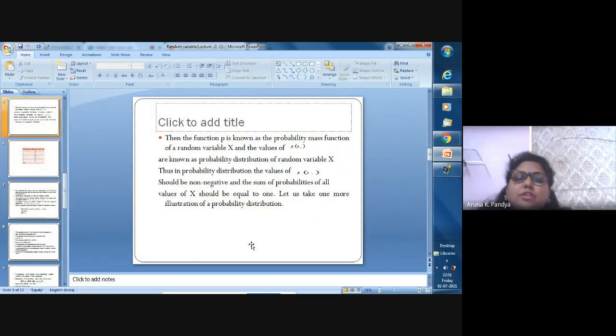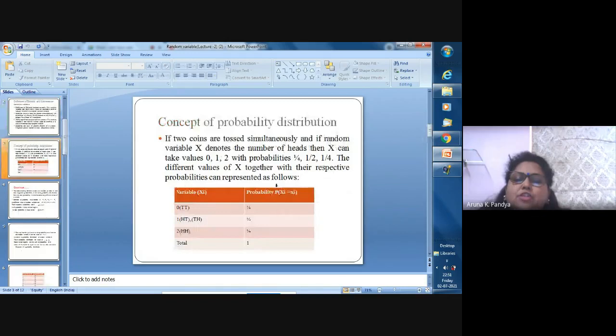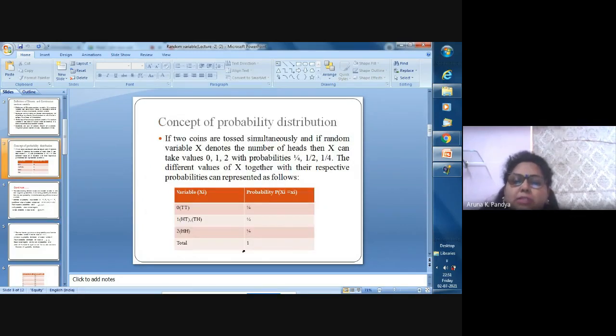Then the function P is known as the probability mass function. This function P is known as the probability mass function of any discrete distribution, you can say. So the table showing the different values of a random variable x with their respective probabilities is said to be a probability distribution. This distribution is known as the probability distribution.